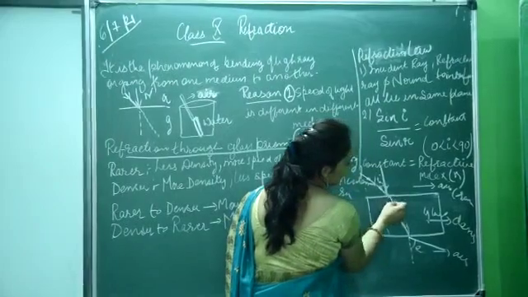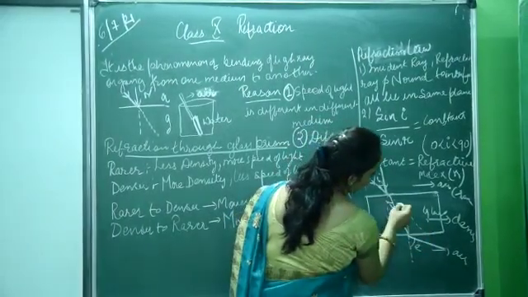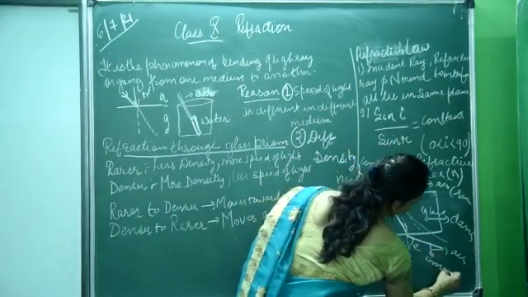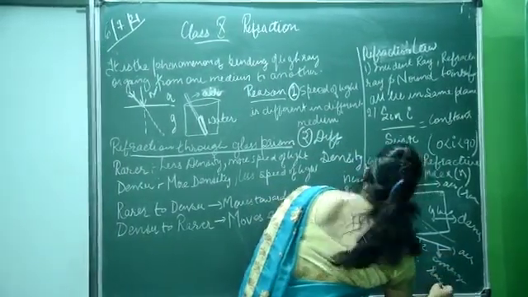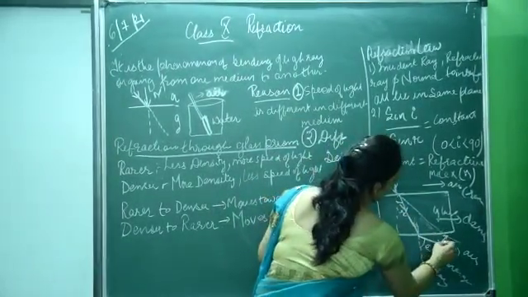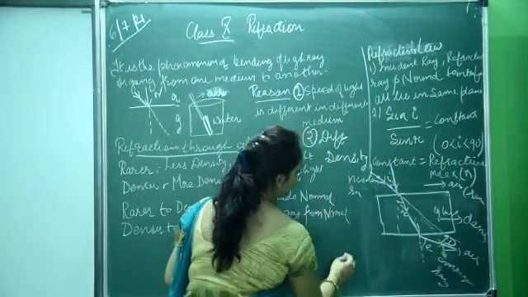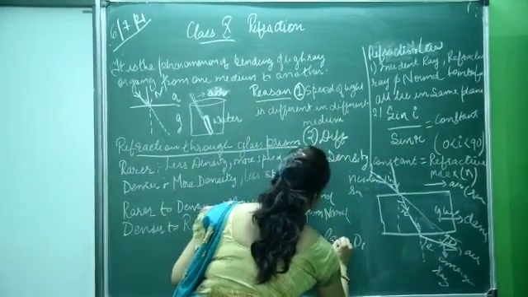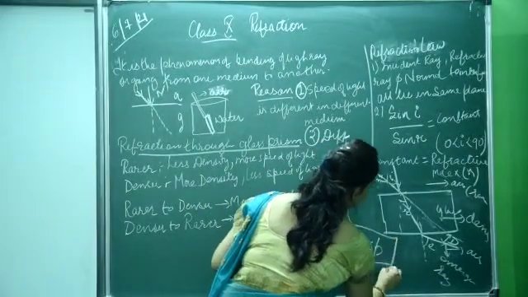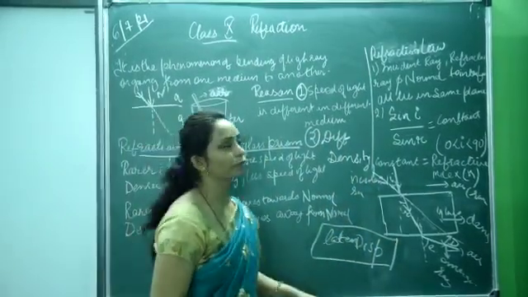If we retrace the incident ray, we will find that this emergent ray and incident ray both are parallel to each other, but there is a lateral shift in their displacement. Lateral shift or lateral displacement is the displacement between your incident ray and emergent ray.